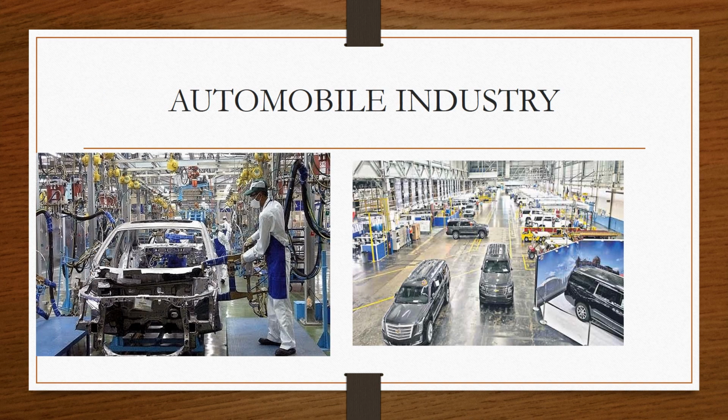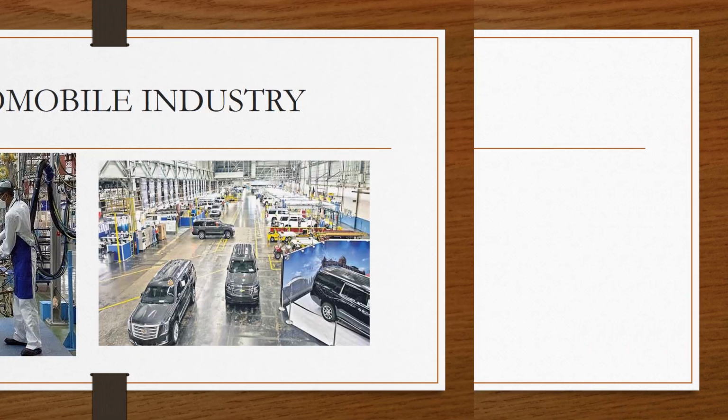After this, we have the automobile industry. Everyone has one or the other type of automobile in their house. This automobile industry is the fastest growing industry in our country, employing thousands of laborers. These laborers are again skilled laborers and unskilled laborers. You can see in the picture, the perfectness in the work should be highly appreciated by the industry.